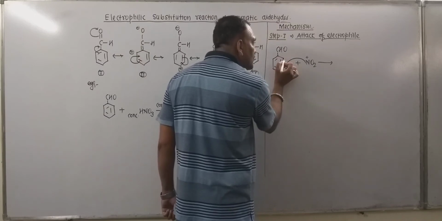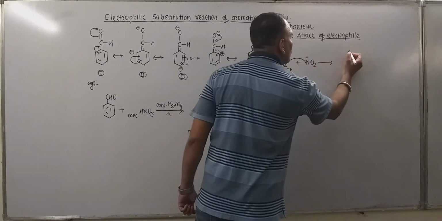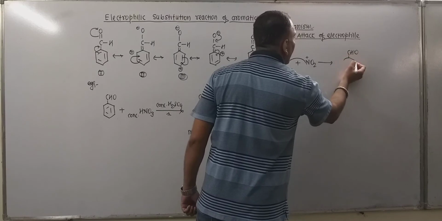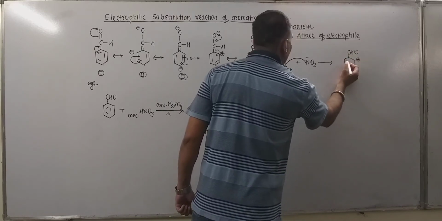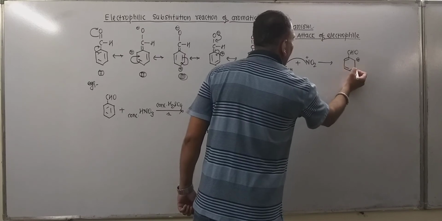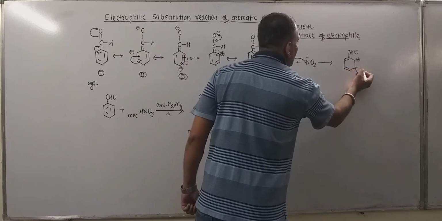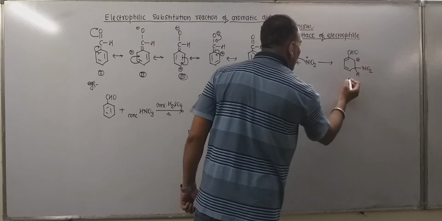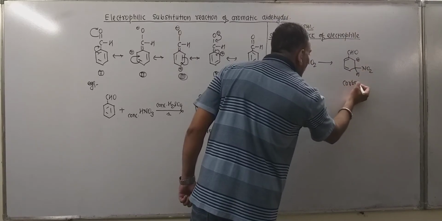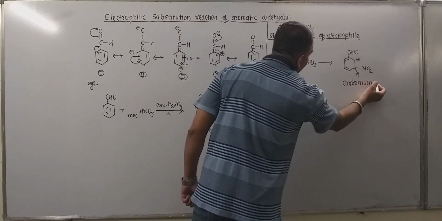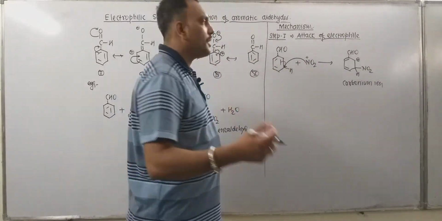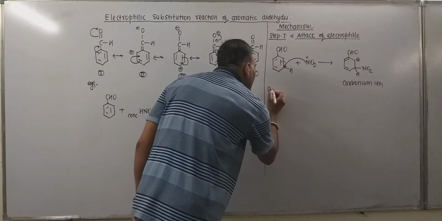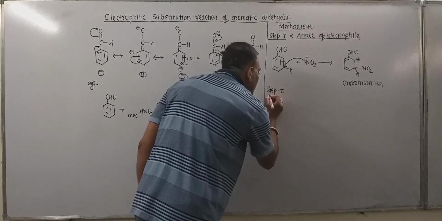That's why this carbon bears a positive charge, and the intermediate species so obtained can be drawn like this. So this is a carbonium ion. The very first step involves the formation of the carbonium ion.